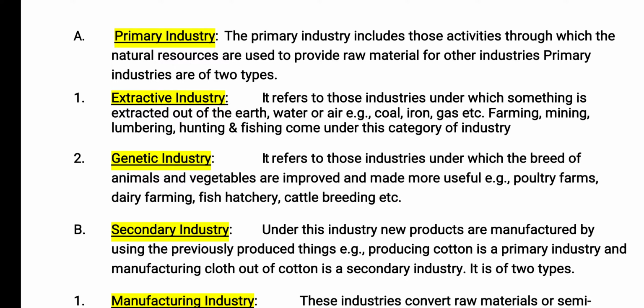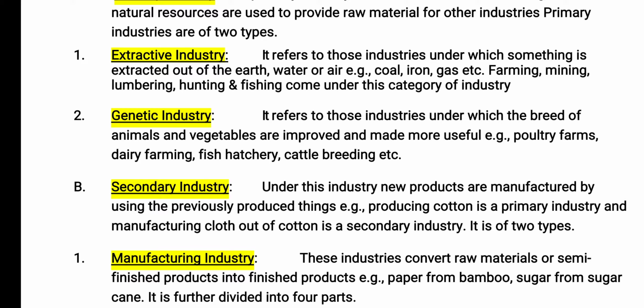Then we move to genetic industries. These are those industries under which the breed of animals and vegetables are improved and made more useful, like poultry farms, dairy farming, fish, cattle breeding, etc. These are going to provide the animal and vegetable products from these resources.